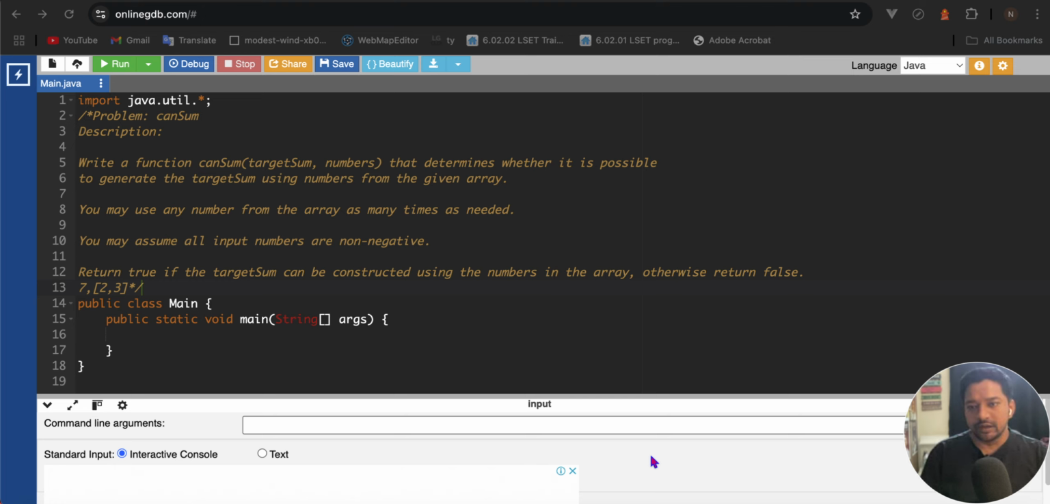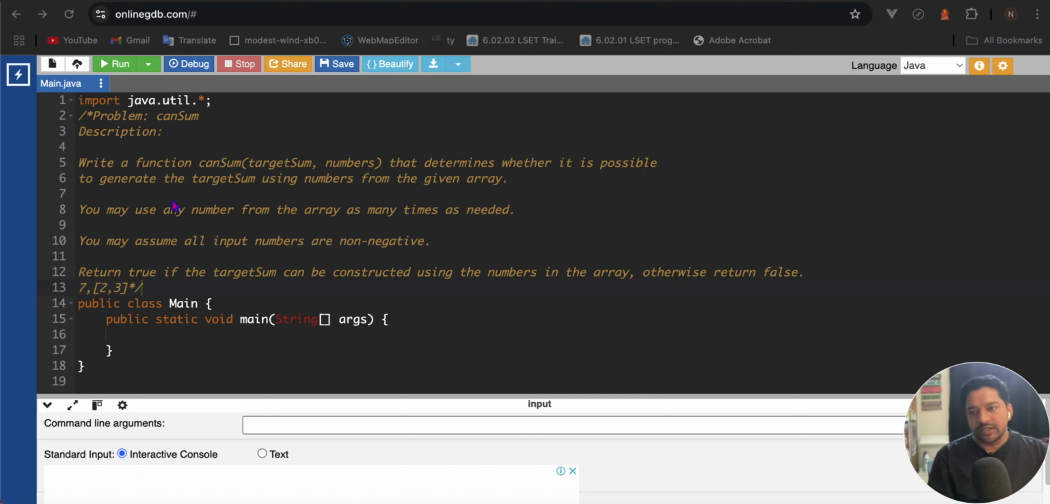So today we'll solve one problem of CanSum. Through this question we'll be able to see how to generate the recursion tree for this problem, and also how to create a recursive approach for this problem. First we'll solve it by brute force algorithm, then we'll memoize it like the previous problem.